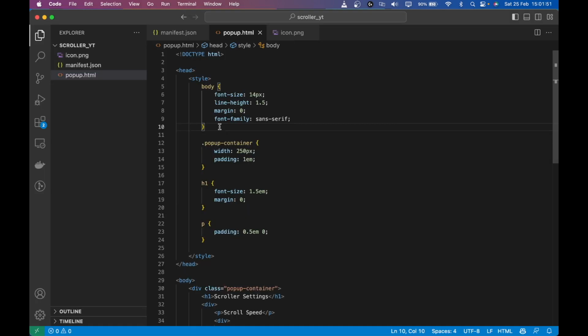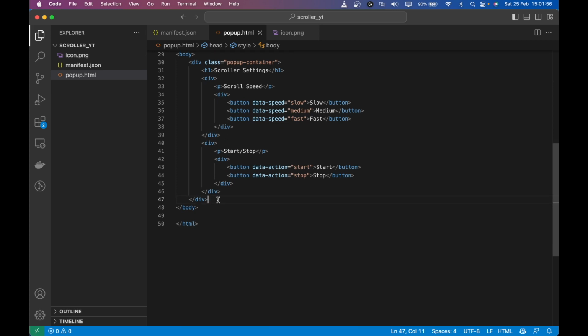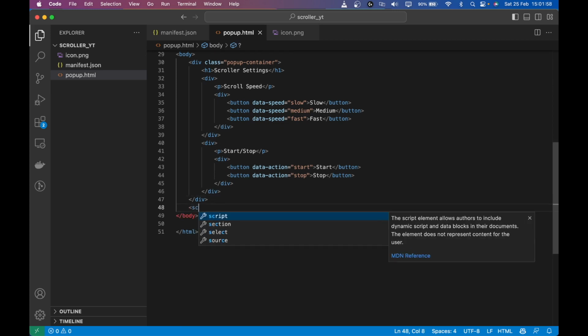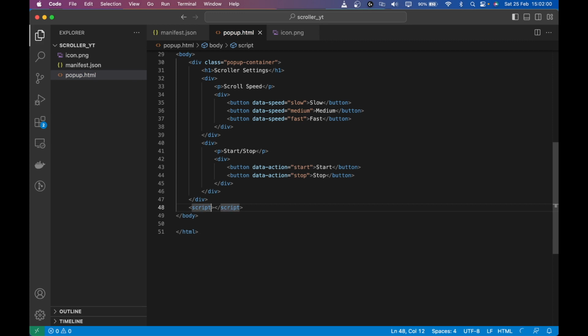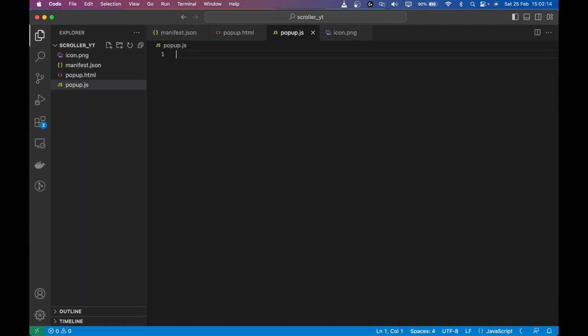So let's start writing some JavaScript. I'm going to create a script called popup.js. I'm going to add it here, /popup.js. I'm going to create a file called popup.js here. So before we start writing code in popup.js, I like to explain different areas of an extension.